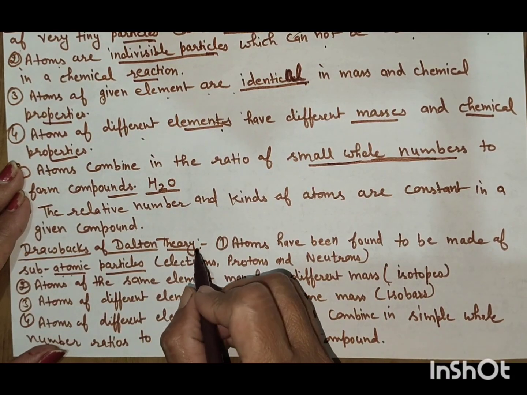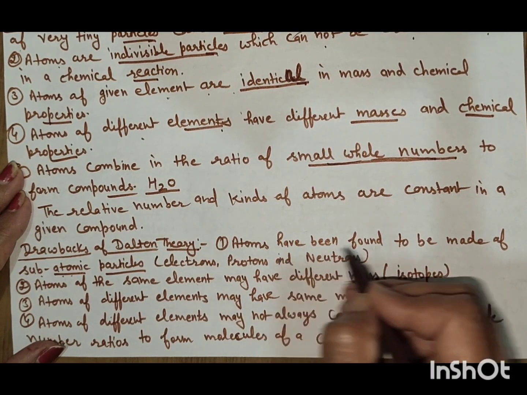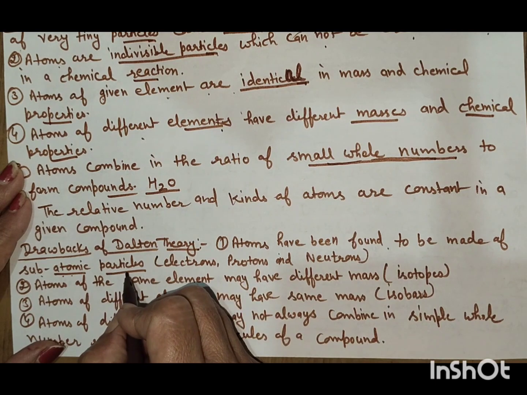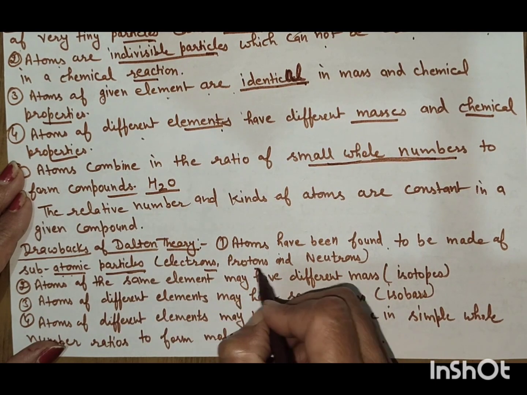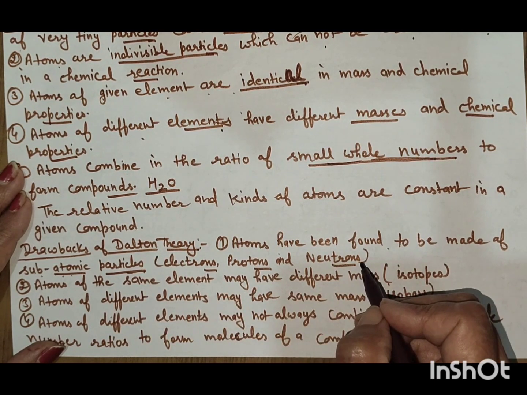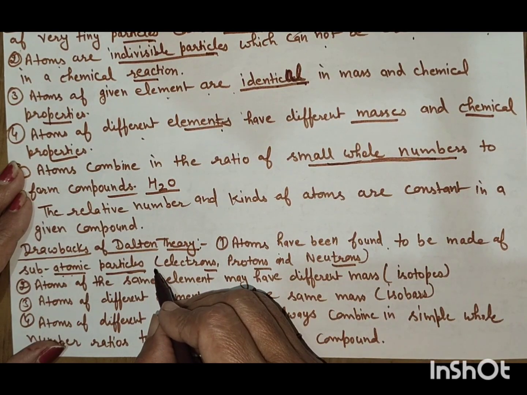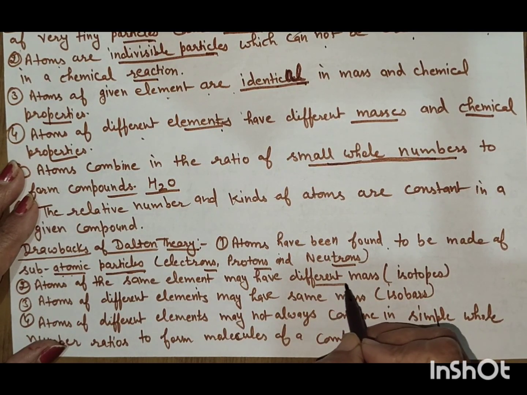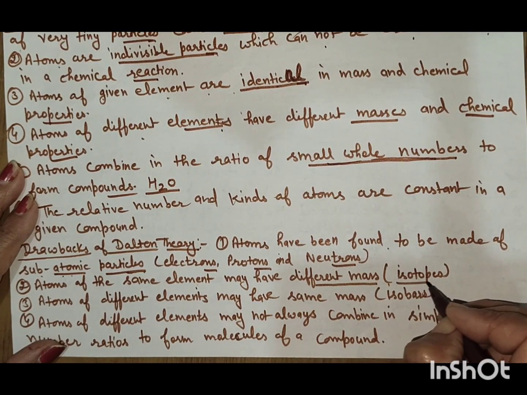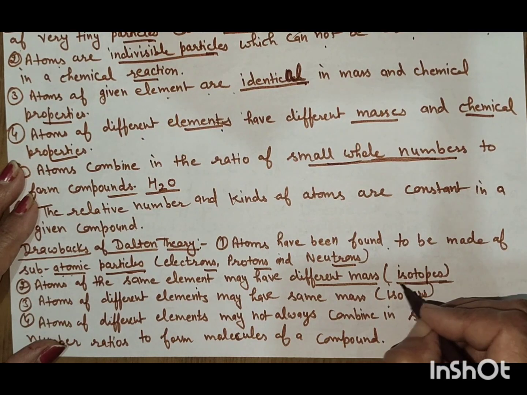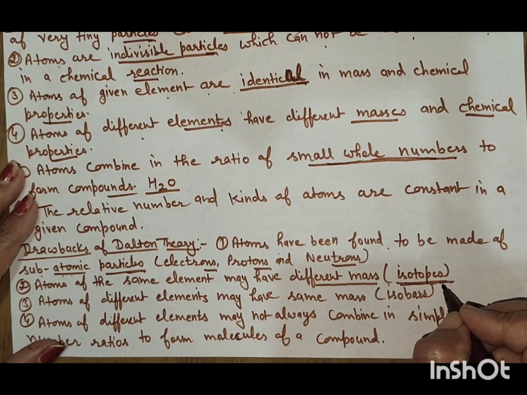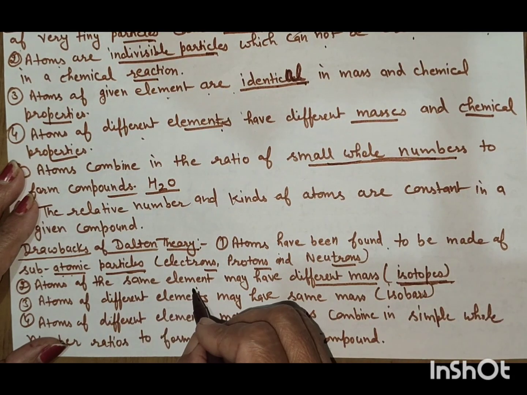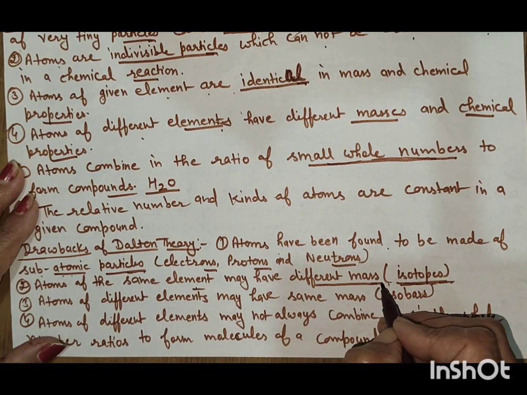The drawbacks of Dalton's atomic theory. Atoms have been found to be made up of subatomic particles: electrons, protons and neutrons, but Dalton said that the atom is indivisible. It cannot be divided into smaller particles. Atoms of the same element may have different masses, as in isotopes. We can see that in the isotopes of hydrogen: protium, deuterium, tritium. Atoms of the same element may have different masses.